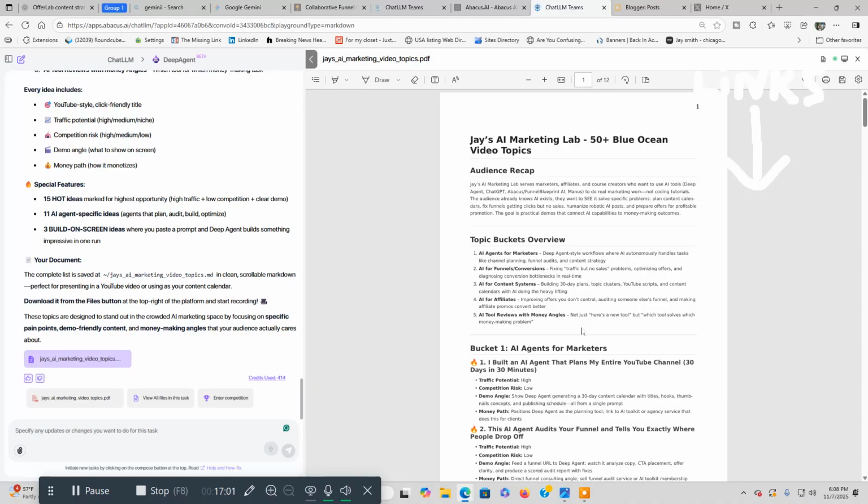And that's their value. Their value is going to save you money. If you got a team, you're hiring people, you don't have to hire those people now, depending on what they do, obviously, if you need them or not. But if it's something that Deep Agent can do, obviously that's going to save you money there. You know what I'm saying?